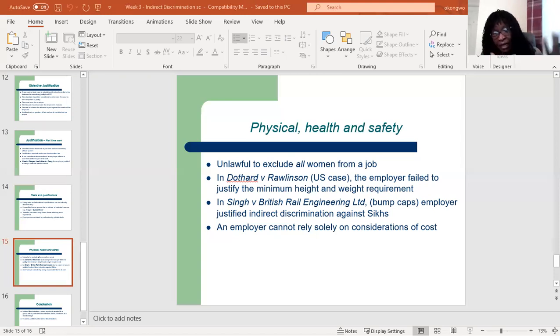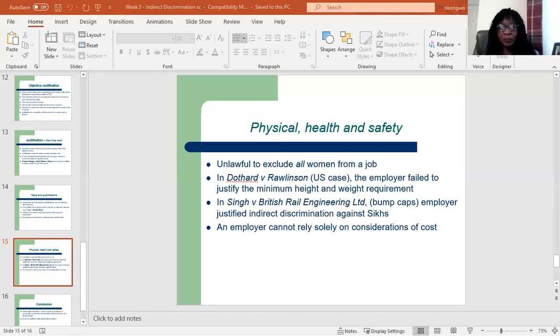And like I said earlier, men are taller than women. So that could restrict women from applying for such jobs, and that actually restricted this woman from applying for that job. So in that case, the employer failed to justify that the minimum height and weight restrictions were necessary for performing that job. Then we also had a case, a British case, Singh against the British Rail Engineering Limited.